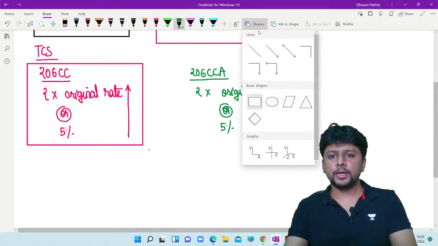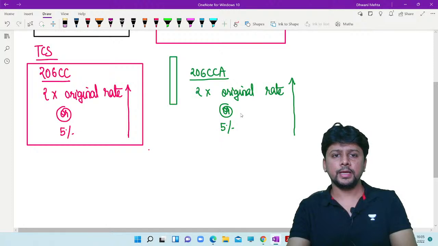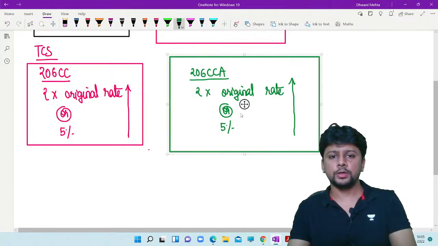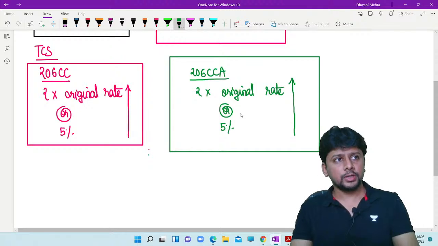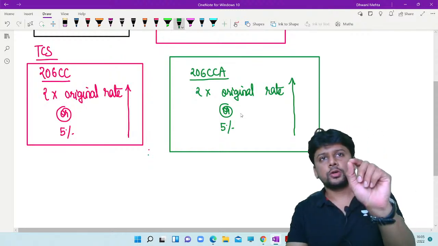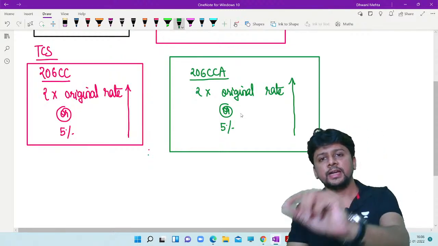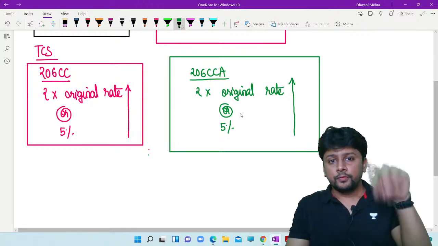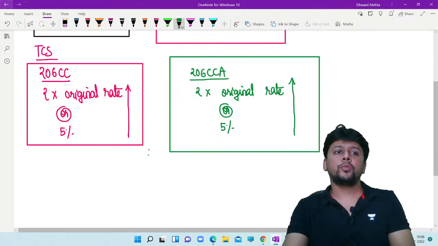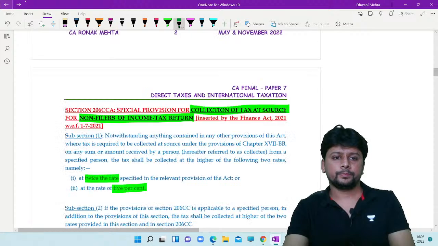That means if you make a default in filing your return of income for the past 2 years, or if you don't submit your permanent account number, either way, your tax collected at source rate, TCS rate, will be the same rate. Which means if both the defaults happen,